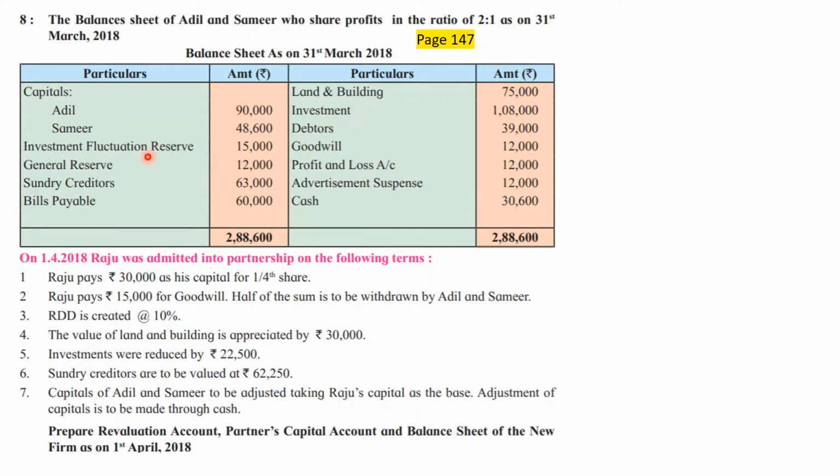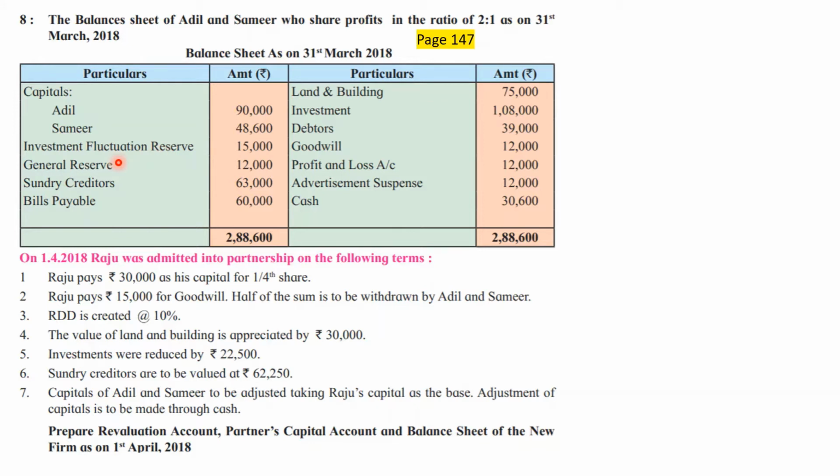But in this problem, we are already having investment fluctuation reserve. So the reduction of 8,000 rupees in the value of investment, we will be deducting it against investment fluctuation reserve. So in the new balance sheet, our investment will be inner column 1,08,000 less reduction 8,000, outer column 1 lakh. On the liability side, investment fluctuation reserve, inner column 15,000 less reduction 8,000, so outer column 7,000.